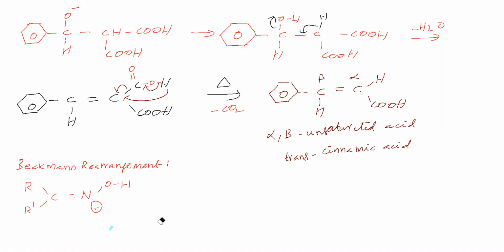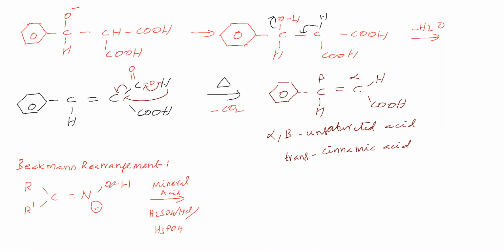Then this oxime we will treat with a mineral acid. What is the mineral acid we are taking here? Sulfuric acid we can take, or HCl, or H3PO4. What is the first step?